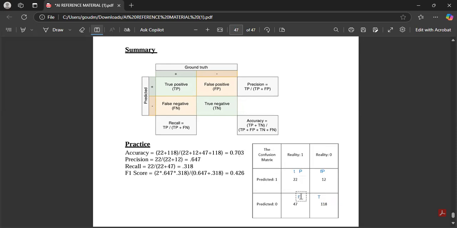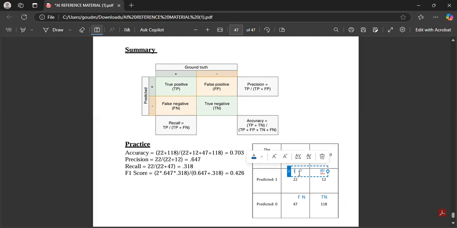Next, negative, negative. Sorry, after F you have to write negative, negative, right? So this is what? True positive, false negative, true negative. To remember the confusion matrix, this is the technique, children.